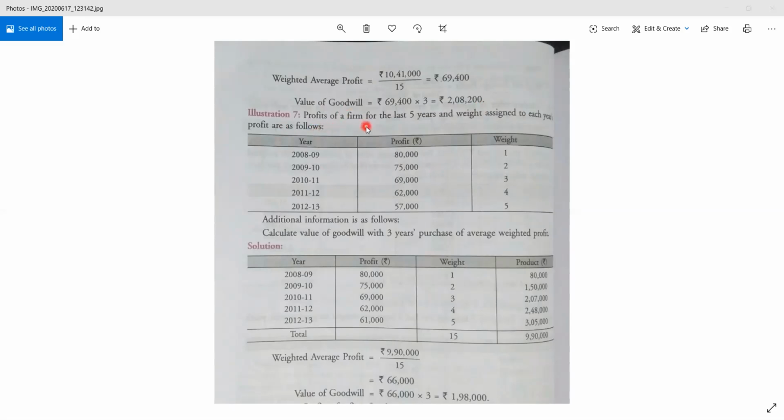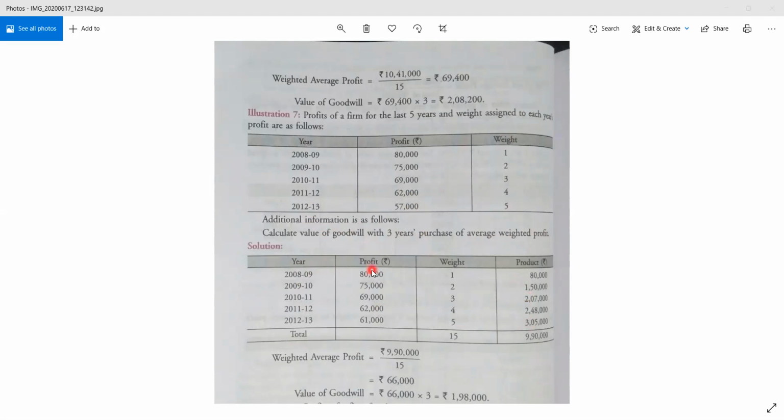Profit of the firm for the last 5 years, and the weight is given. 8-9 it is 80,000, 9-10 it is 75,000, 10-11 it is 69,000, 11-12 it is 62,000, and 12-13 it is 57,000 profit, right? Weight is given 1, 2, 3, 4, 5. And in the information it is given that goodwill is to be valued at 3 years purchase of average weighted profit. Clear? So how to do it? You may give the year, make 4 columns, one for year, then one for the profit, then one for the weight, and last one will be for the product.